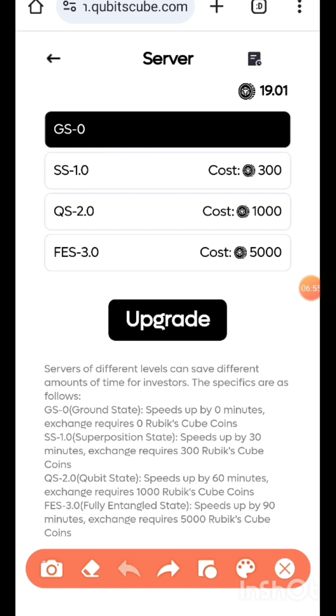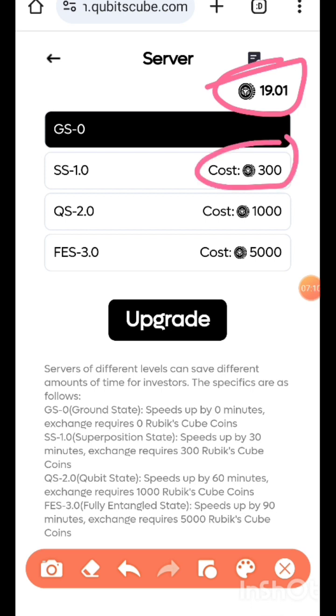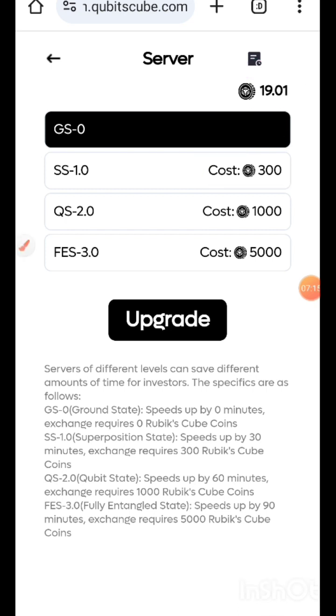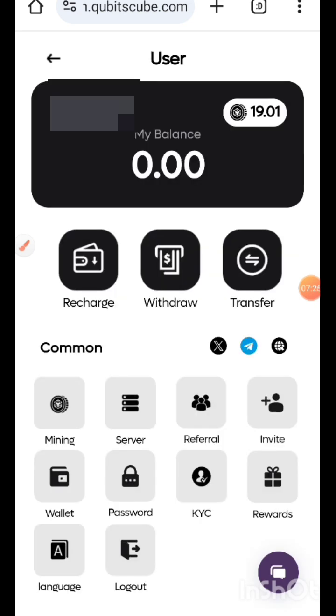There are some gifts. The more you trade, you'll be gifted this particular Rubik Cube, guys. Now if you are going to upgrade this, the reason is that it reduces the time of your trade completion. Maybe your trade was meant to go for 12 hours. One of the servers can be fast enough to stop it 30 minutes even before the normal time of your 12 hours. It will stop 30 minutes ahead.